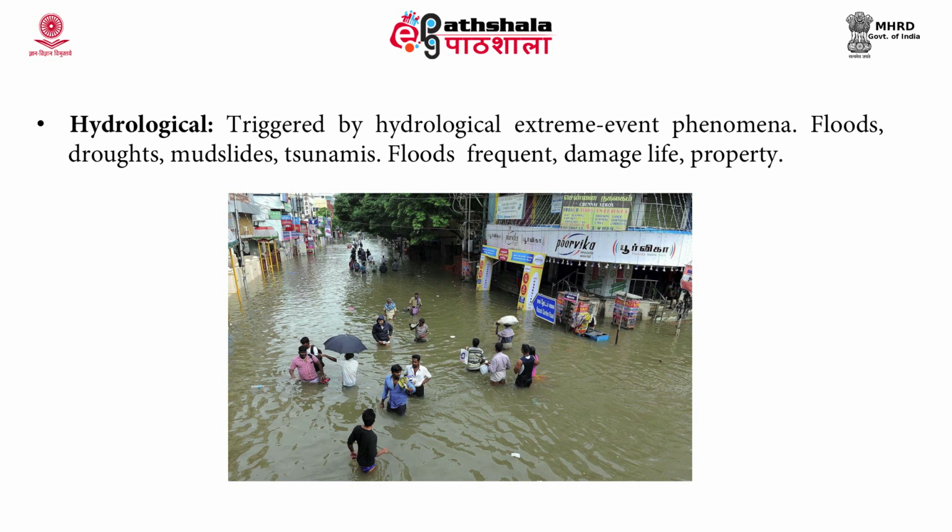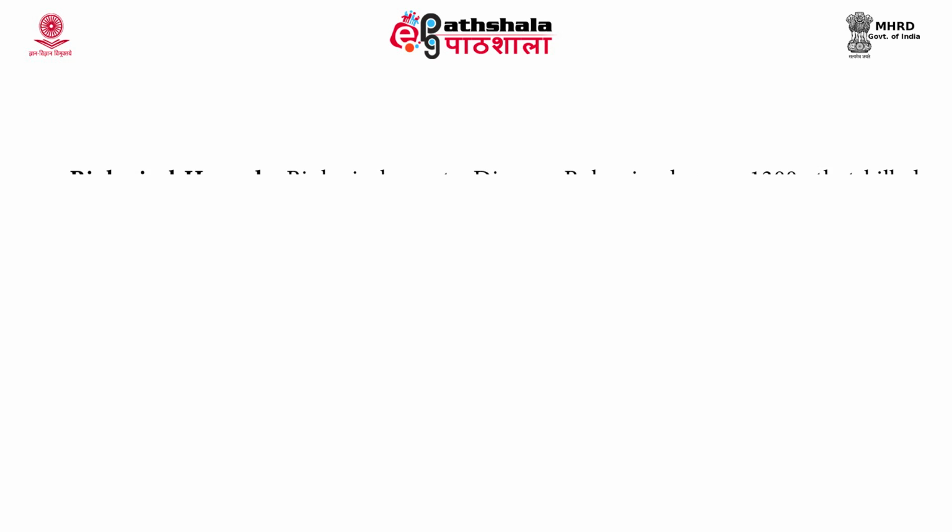This photo shows the floods that occurred in 2015, that is the Chennai floods. You can see knee deep and the hip deep amount of water, and how the people are finding it very difficult to go from one place to another. It also entered the buildings and the institutions. So floods can also cause devastating effects. Now, the next is biological hazards.